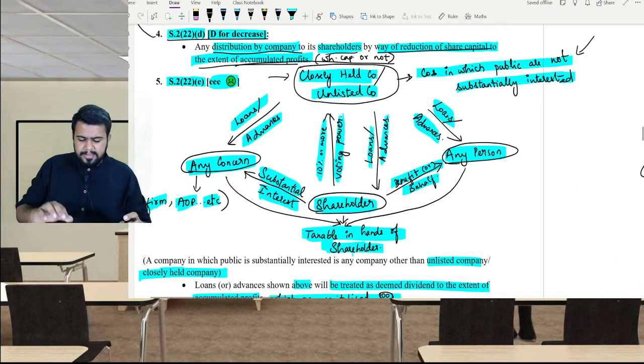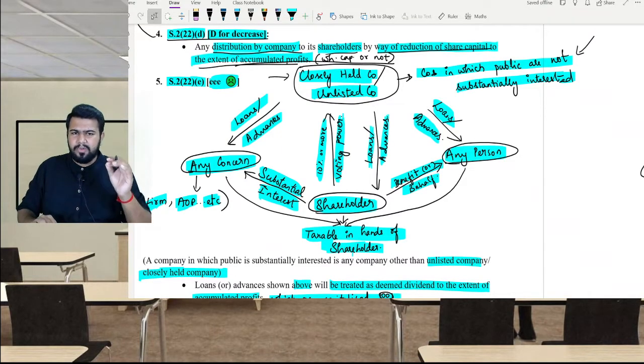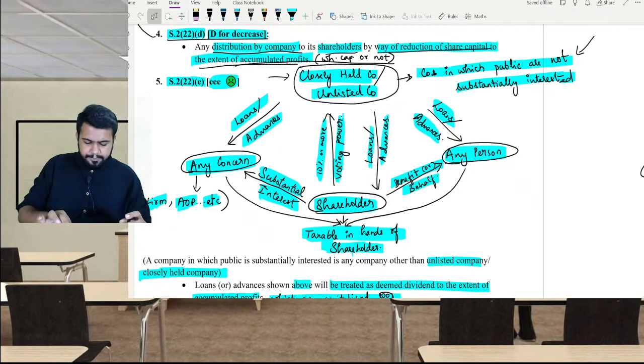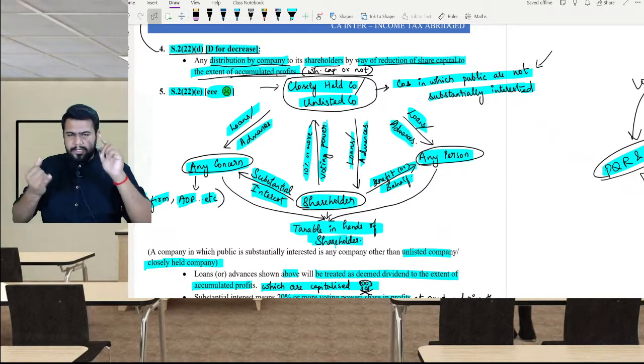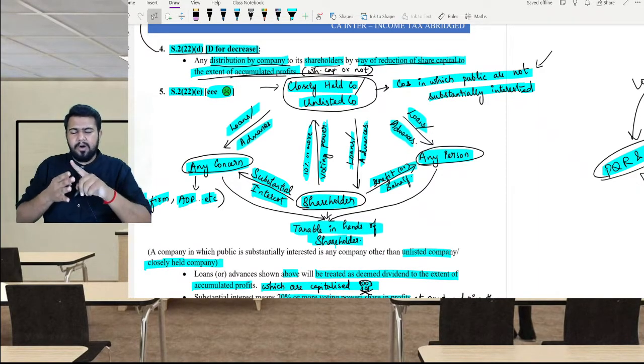Now let us talk about section 2(22)(e). First special point: 2(22)(a), (b), (c), (d), all these four sections apply to all the companies.